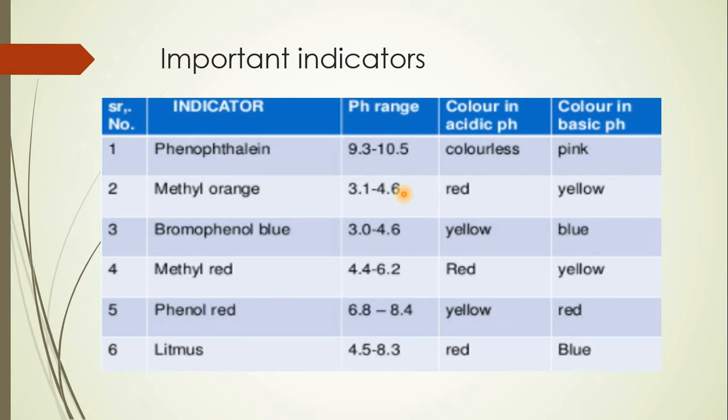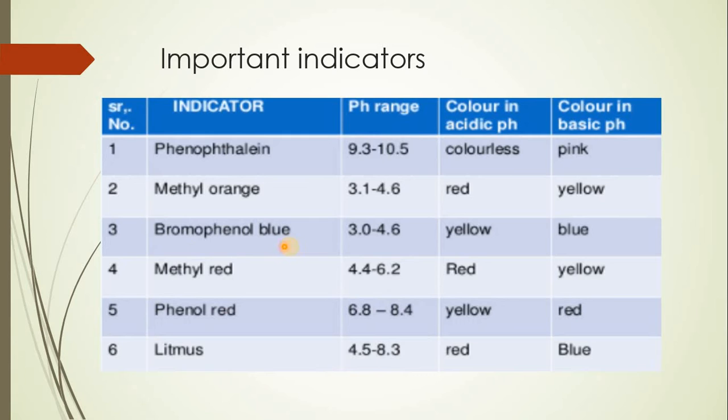Likewise, methyl orange will show development of yellow color in a basic solution, and in an acidic solution it appears red in color. The pH ranges between 3.1 to 4.6.